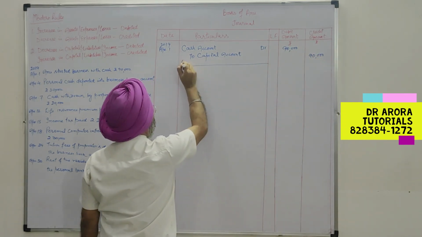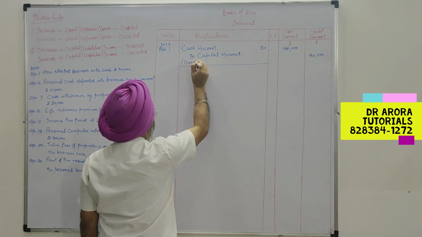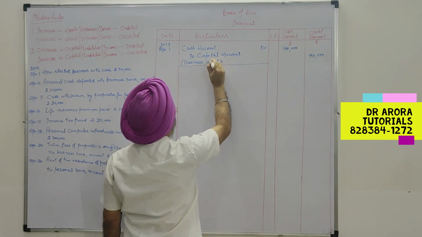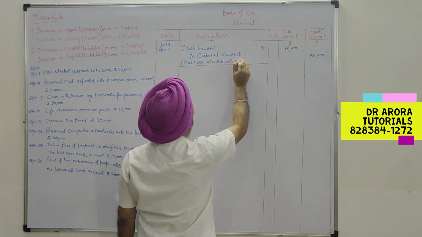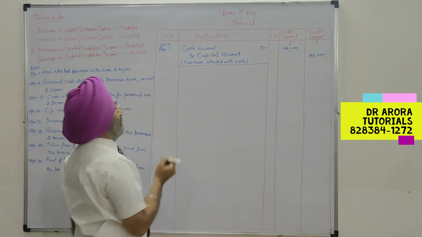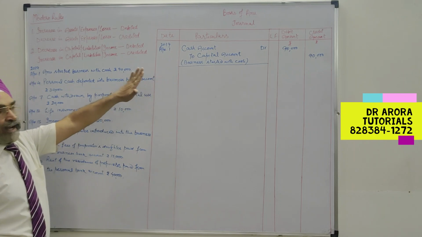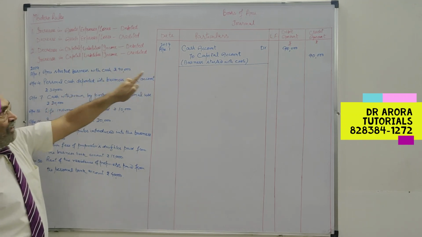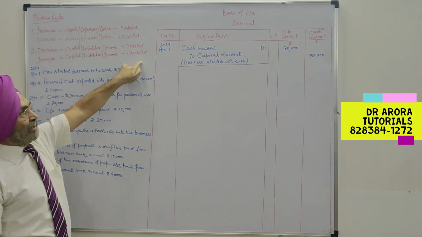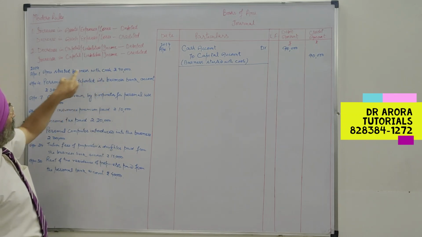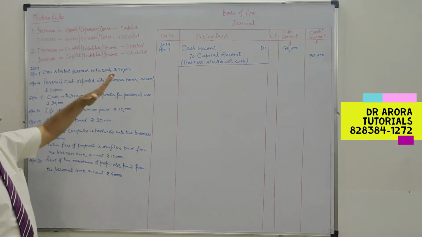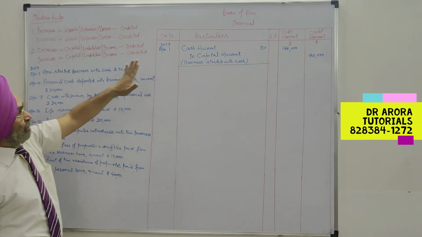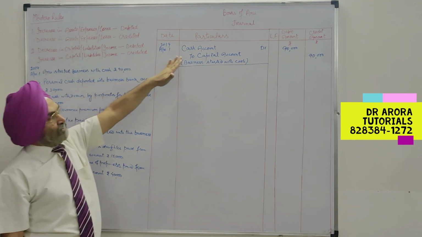So being business started with cash. Without narration, your journal entry is incomplete. So this is our first entry. I repeat it on the basis of modern rule. Increase in asset to be debited and increase in capital to be credited. So there is an increase in asset also, and there is an increase in capital also. Hence increase in asset to be debited and increase in capital to be credited. So on the basis of modern rule, this is our entry.